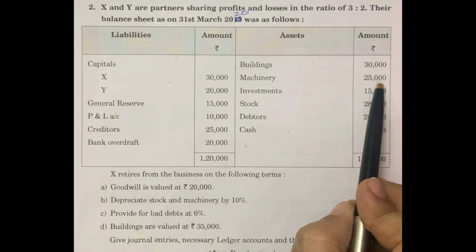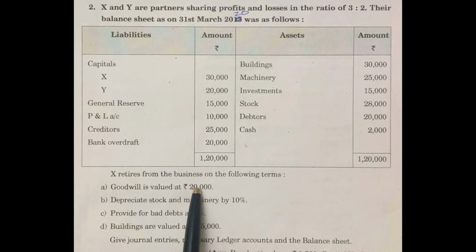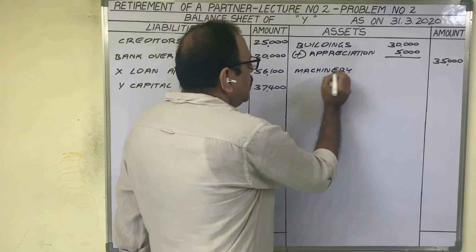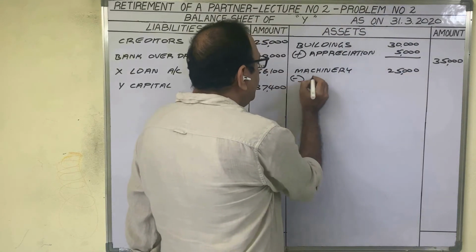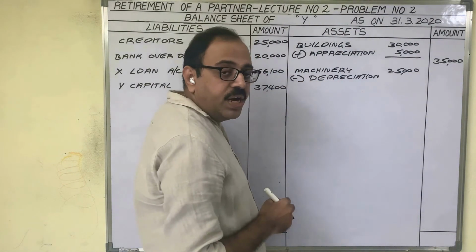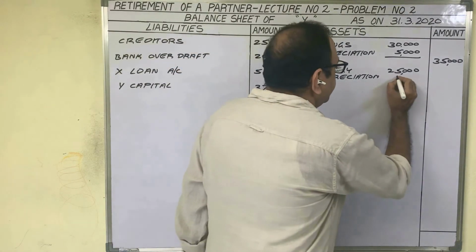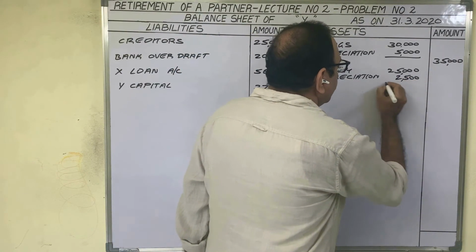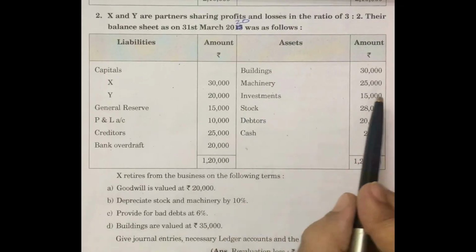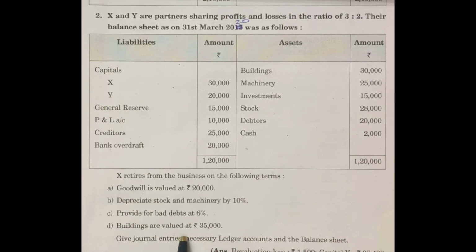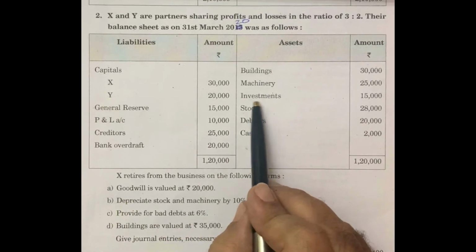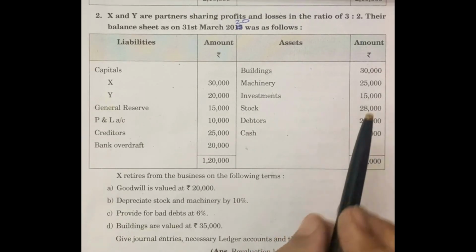Machinery 25,000 rupees. Related to machinery, in additional information, he is giving one adjustment. Depreciate machinery by 10%. Machinery cost price in inner column 25,000 rupees minus depreciation. 10% of 25,000 is 2,500. Remaining amount in outer column. Investments 15,000 rupees. Related to this asset, there is no additional information. Therefore, in new balance sheet also, same amount we have to show under asset side.